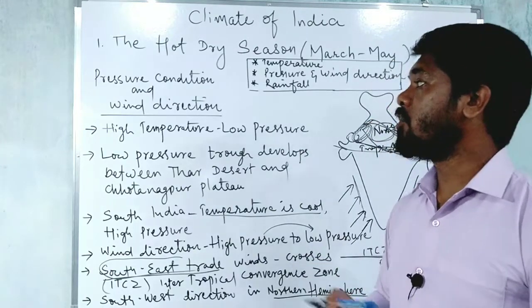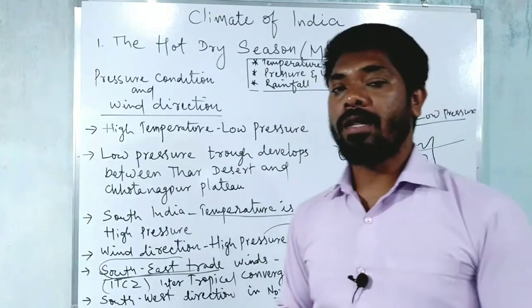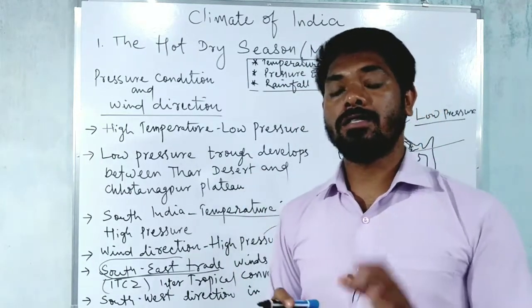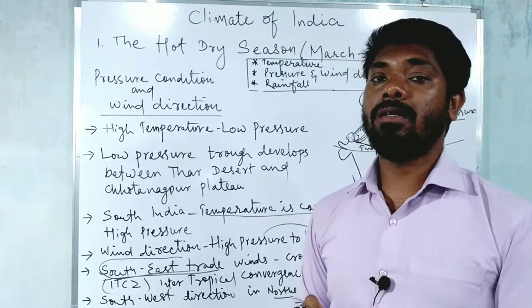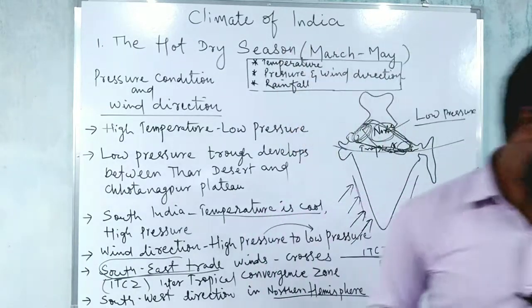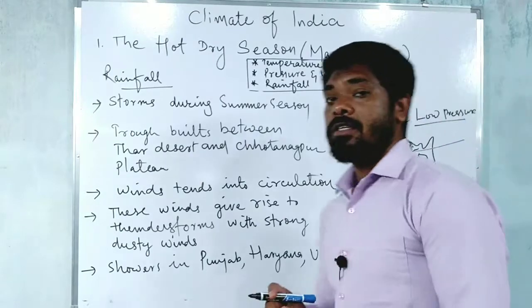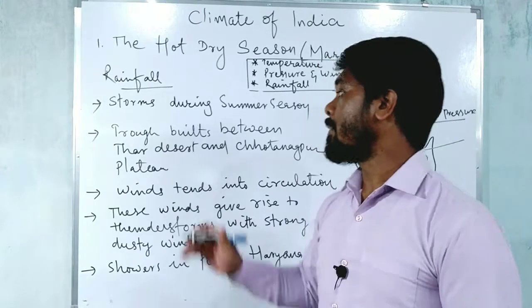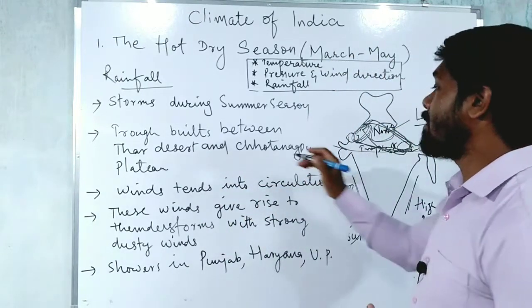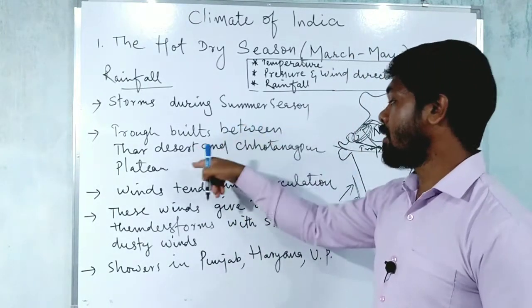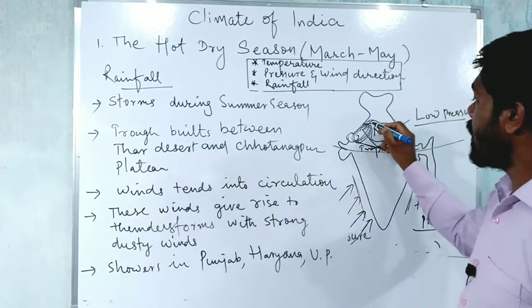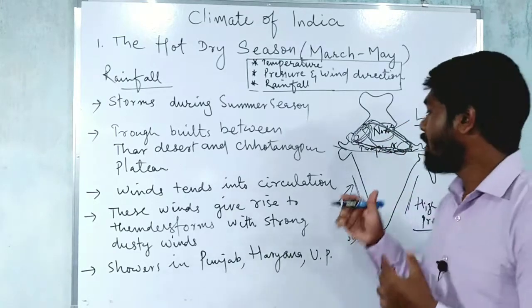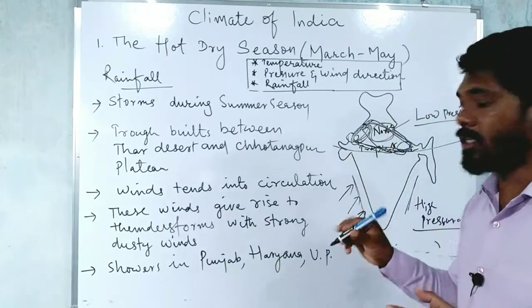Now let's discuss, due to the pressure conditions and wind directions and due to the increase of continuous intense heat, there is some rainfall or storms over the mainland, right? So when we discuss the third point, that is rainfall. Rainfall means during the summer season, due to the low pressure belt and the trough that is built between the Thar desert and the Chotanagpur plateau. So this area, as it builds the trough, means like a container, like a path it creates, because there is a difference of temperature.